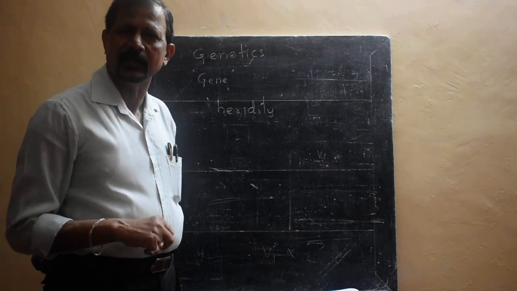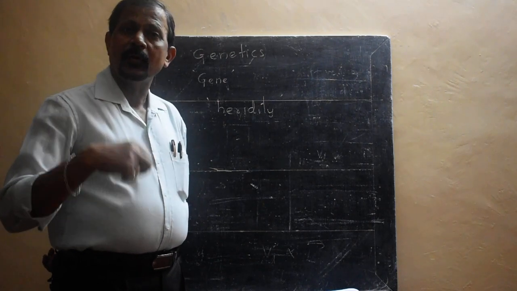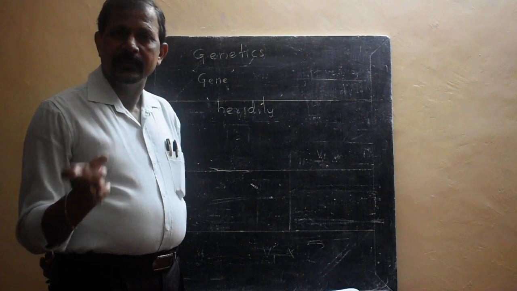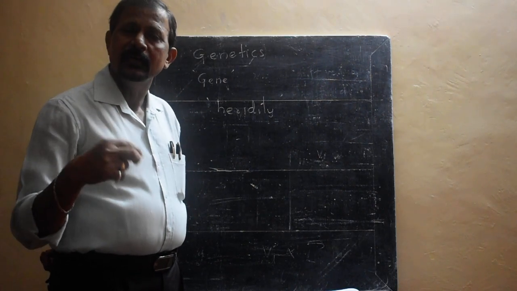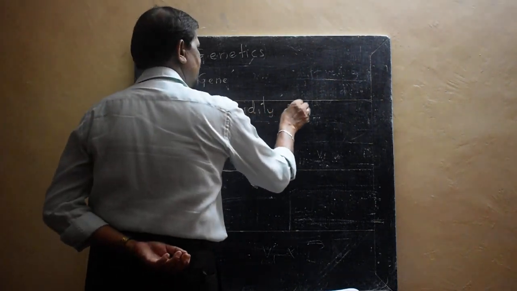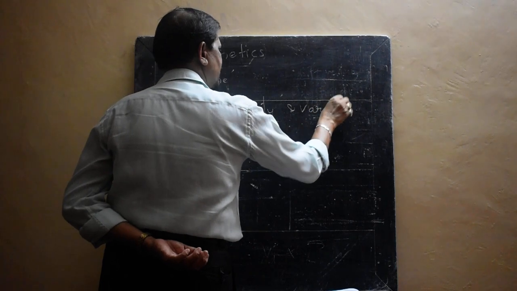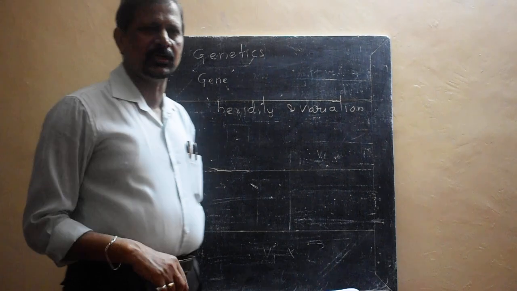And from parent to their offspring, the expression is not exactly the same. The parent and the daughter or the son are not exact copies, and there is a little bit of differentiation, and that is what you call variation. That is heredity and variation.